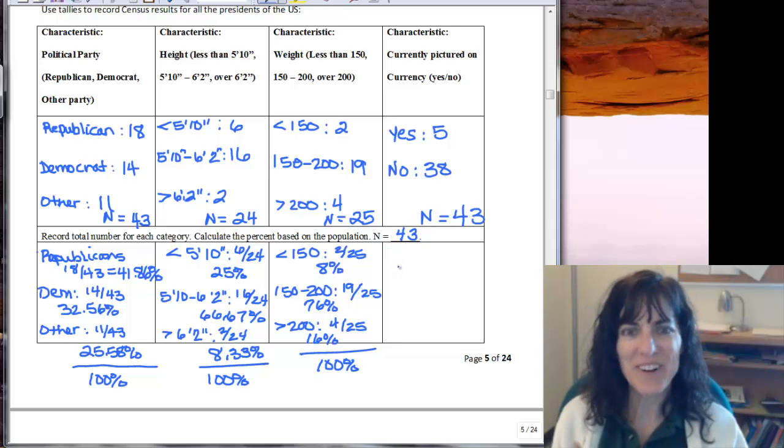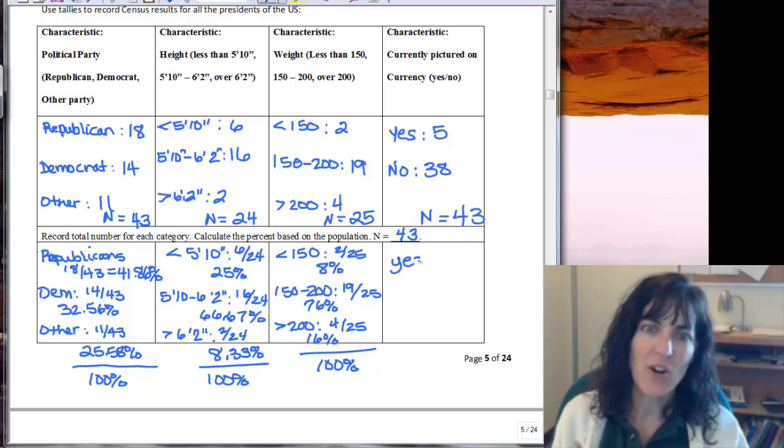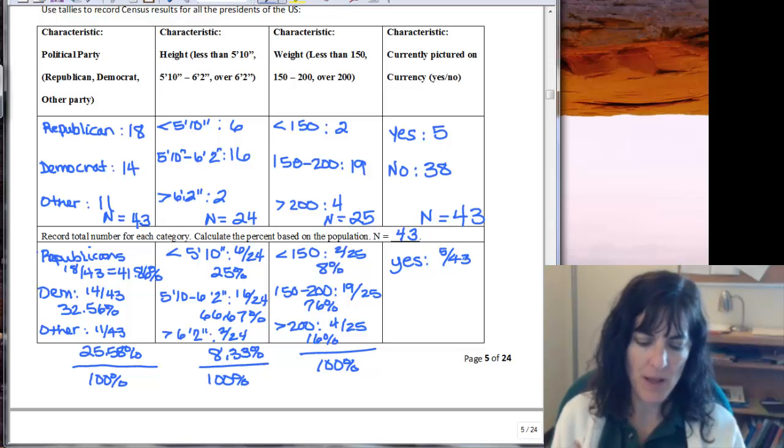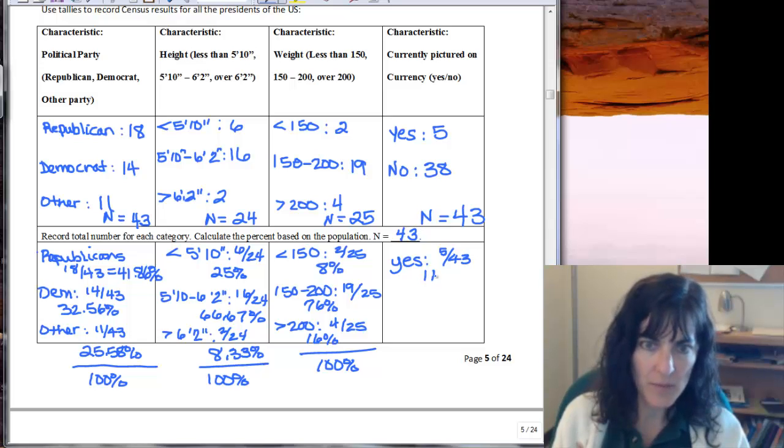One more category, and it should be quick. Our yeses for on currency was 5 out of the 43, and that is 11.63%.